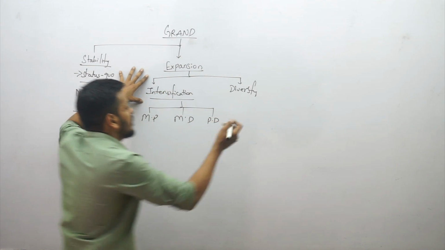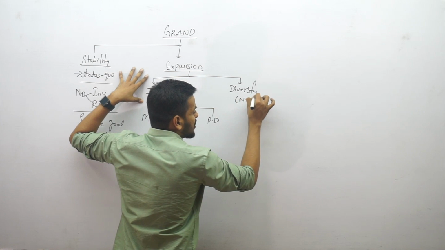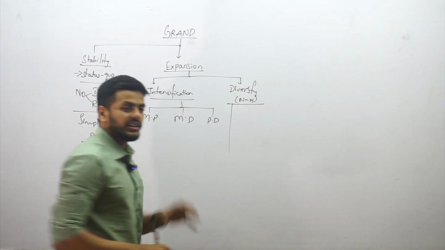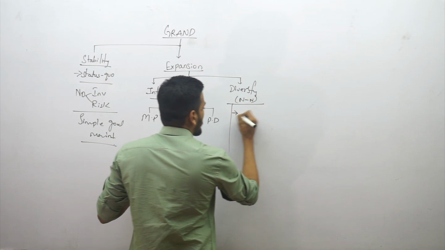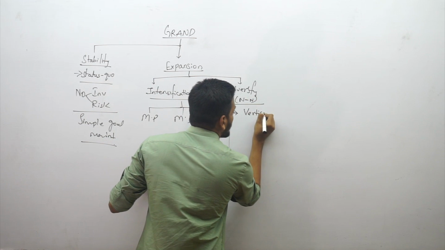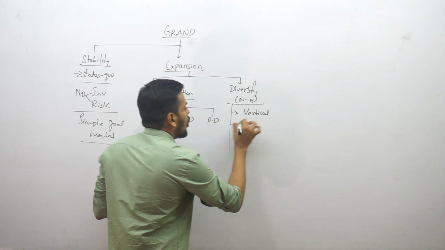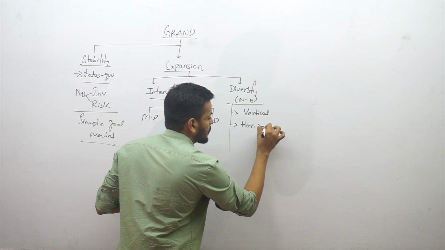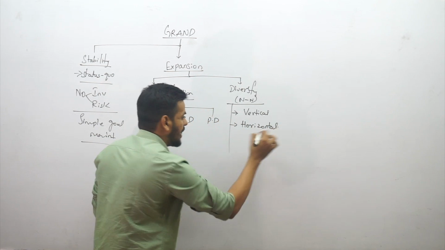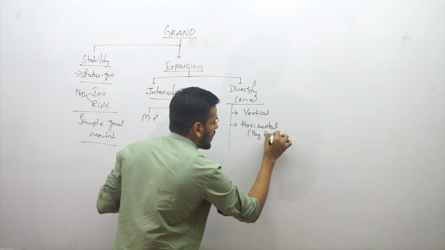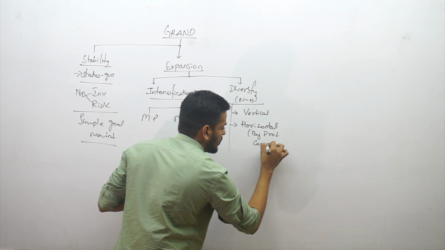When you talk about diversification, it is going new to new, right? In terms of diversification, we have 4 types. Vertical diversification, that means getting into the same business at a higher scale or acquiring a smaller business. Horizontal diversification, where you acquire maybe a byproduct or a complementary product, you are entering into those businesses.